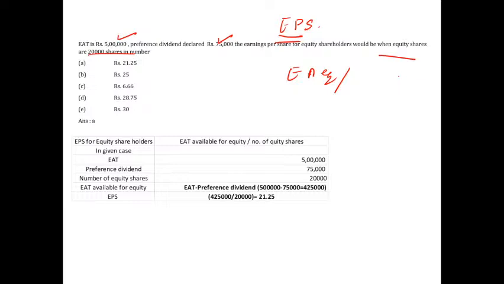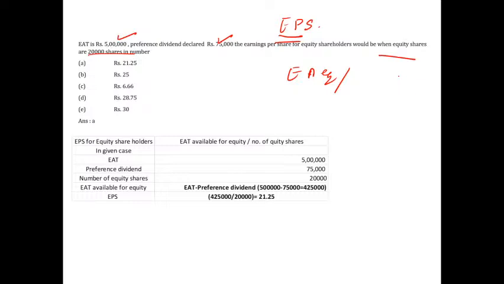Whatever is left over after meeting interest payments, depreciation, all expenses, all taxes, even the preference dividend, now there is nothing to be paid. Whatever the leftover is, that is for the company, that is for the shareholders, that is for the owners, that is, equity shareholders.